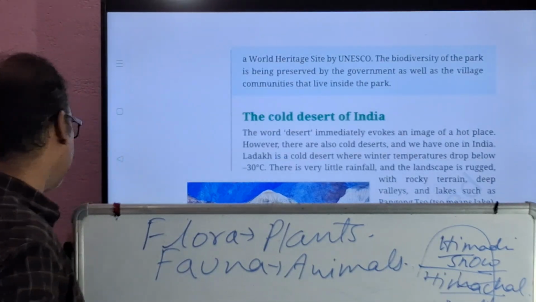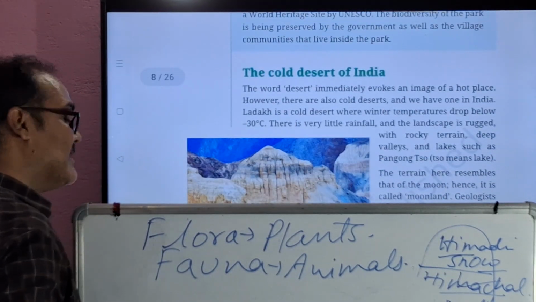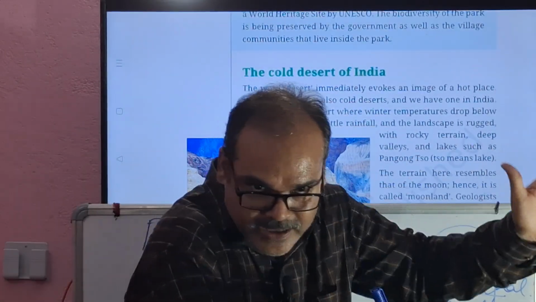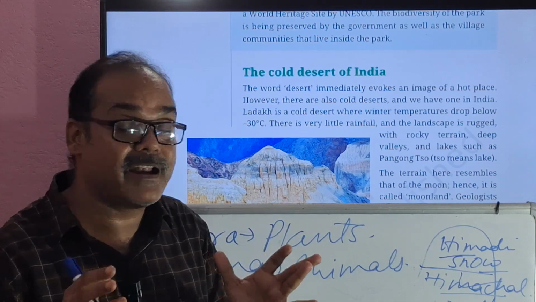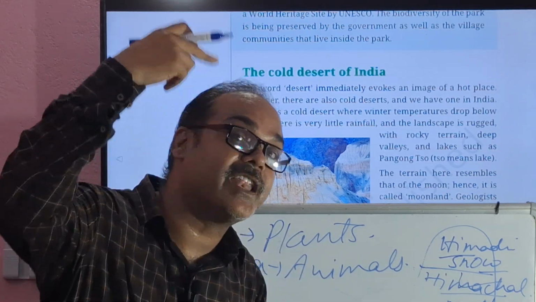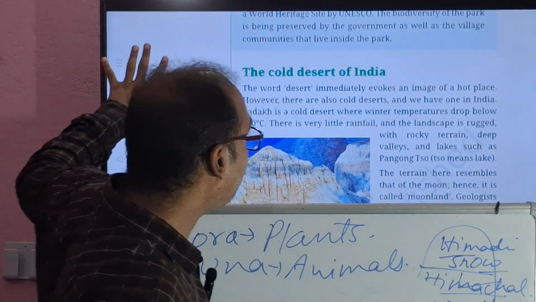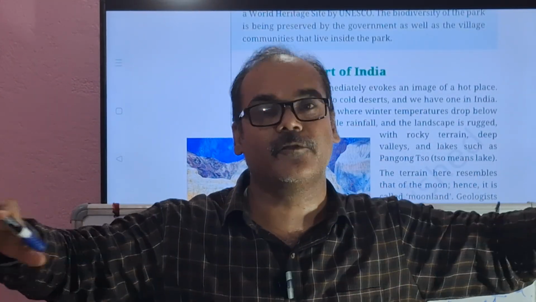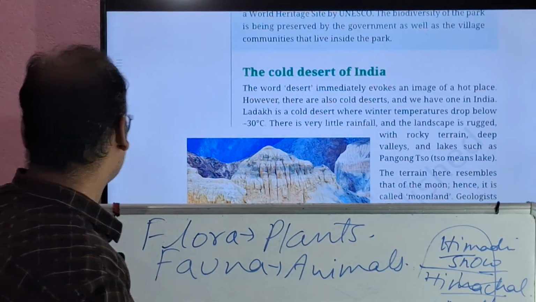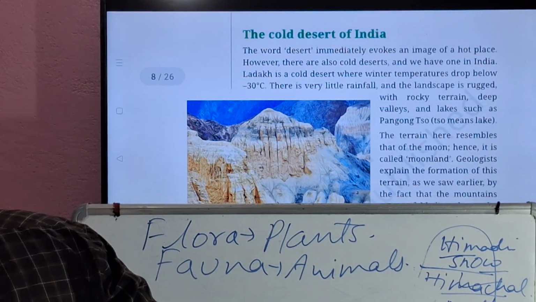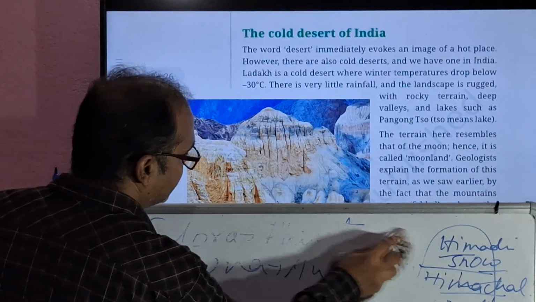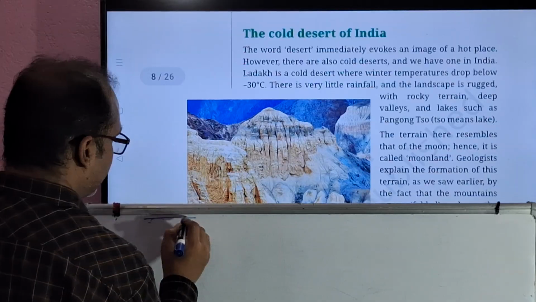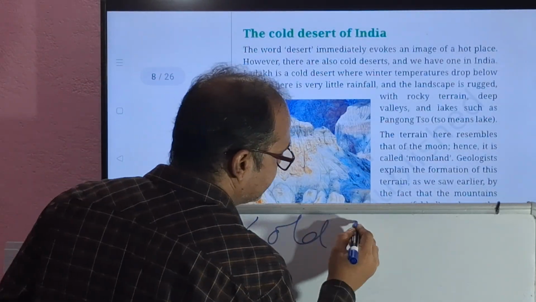Okay. Now let's talk about the cold desert of India. We have hot desert also, we have cold desert also. When we talk about hot desert, that is the sandy area, and it is very hot during daytime and very cold during night. When we talk about the cold desert, you will see snow everywhere, completely snow. We are studying here the cold desert of India.